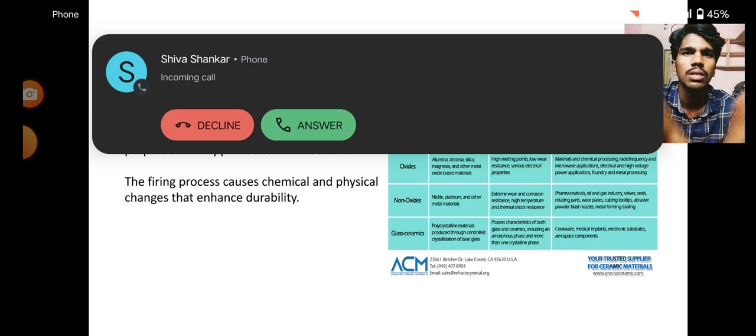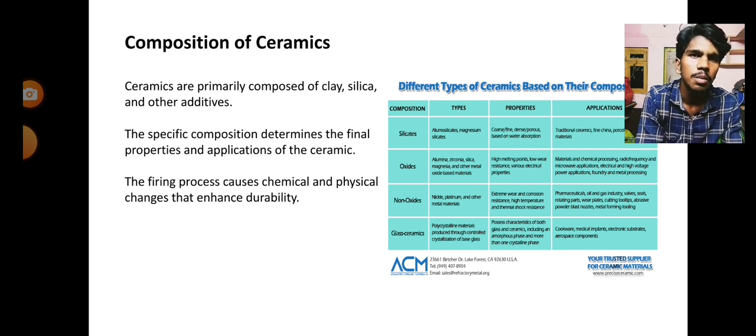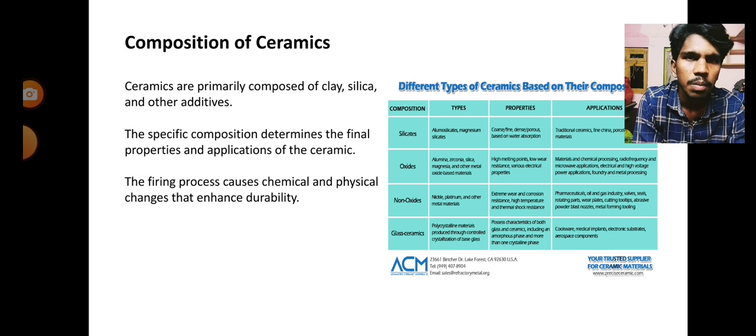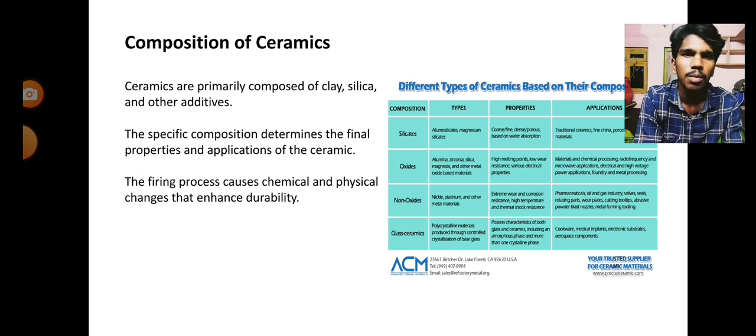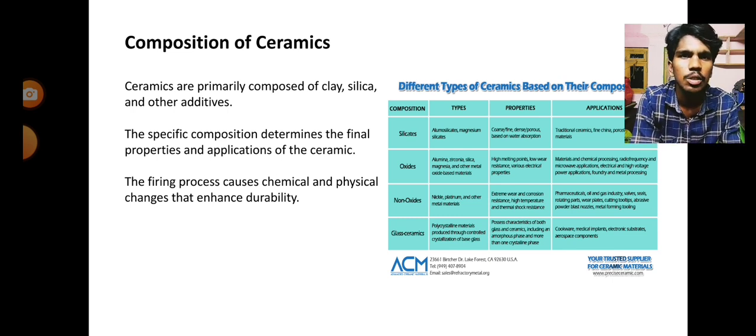So what is meant by composition of ceramics? Composition means adding another material over one material to make its properties better. You can see in that picture the different types of ceramics based on their composition. Ceramics are composed, meaning mixed, of clay, silica, and other additives. The specific composition determines the final properties and application of the ceramics.